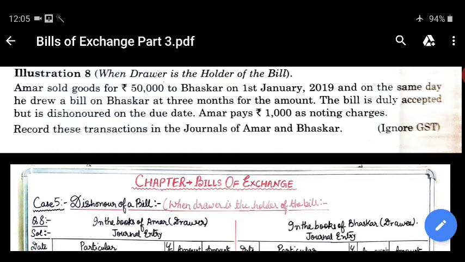The holder of the bill may present the bill through a notary public and get the dishonor of the bill noted. The noting is the recording by a notary public that the bill was dishonored on it being presented for payment. Dishonor of the bill has three cases: when the drawer is the holder, when the bank is the holder, and when the endorsee is the holder.